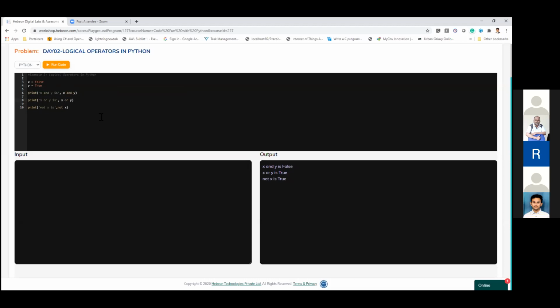Okay, good. So the other last one is not X. For example, if the X value is true, what is the intention of that? It is the opposite. If it is true, then it says false. If it is false, it will say true, right? So that is how we check with the not operator. Let's go back to the examples. I'm going to show you more, and then I'm going to share the labs today. Then you guys can start practicing those.